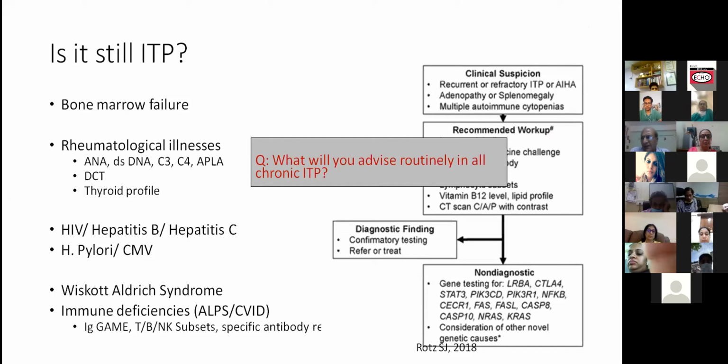H. pylori probably is not required. This is in adults. There are some studies which have shown that H. pylori association is there, and in the pediatric age group, I'm not too sure that this is definitely something which is recommended. Even in adolescents, it's not recommended.